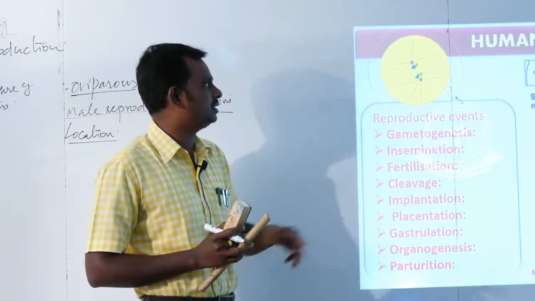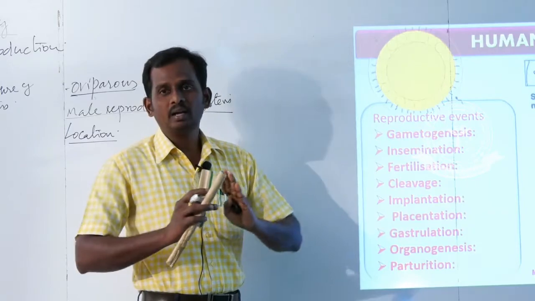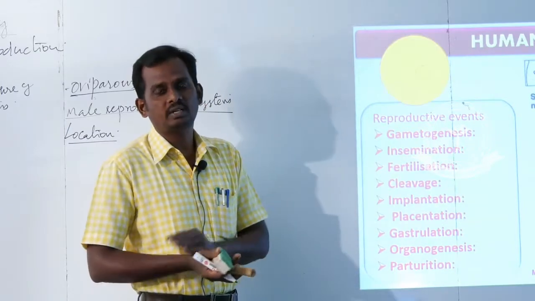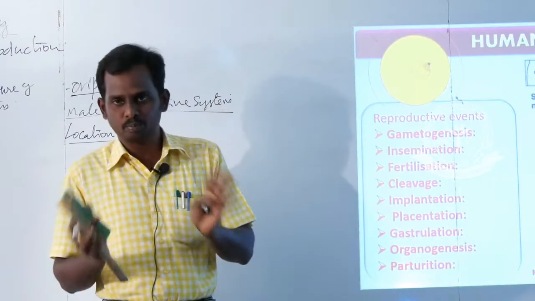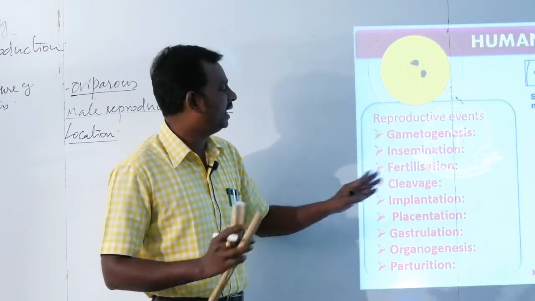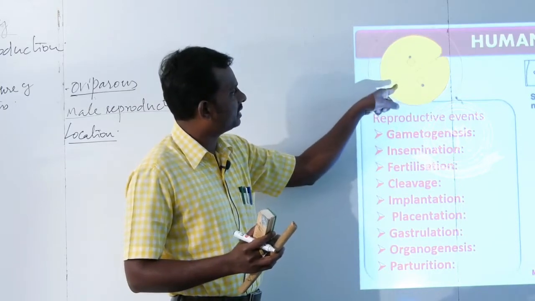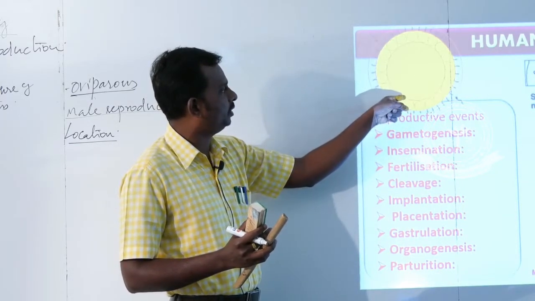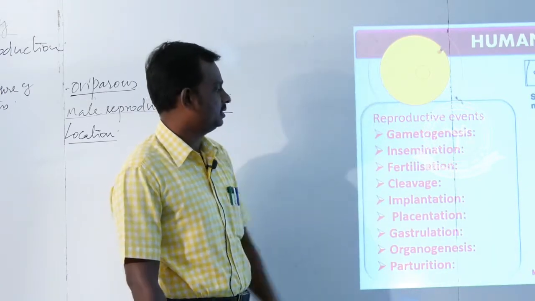What is meant by cleavage? So this is the process of cleavage. Cleavage means division, or mitotic division, of the zygote. Important 2 mark question: cleavage. Cleavage is nothing but the process of mitotic division of the egg cells. After the 2 cell stage, it is followed by the 4 cell stage, then followed by the next stages. So this is cleavage.